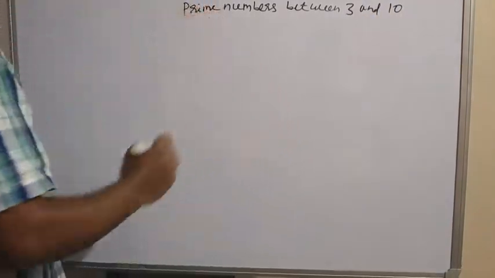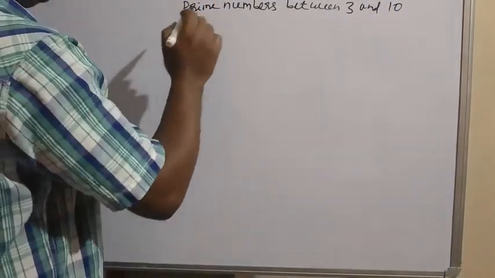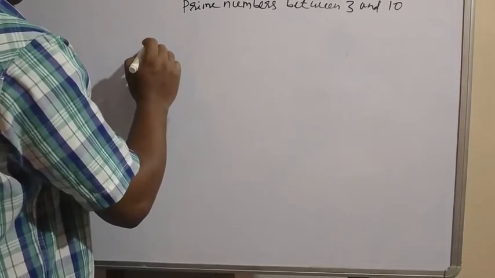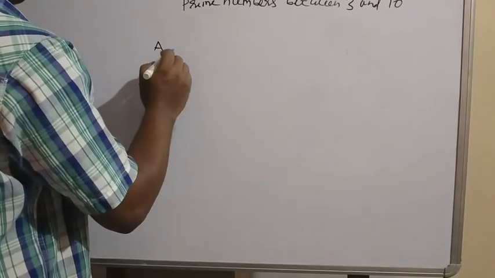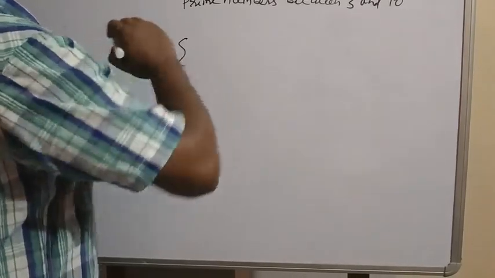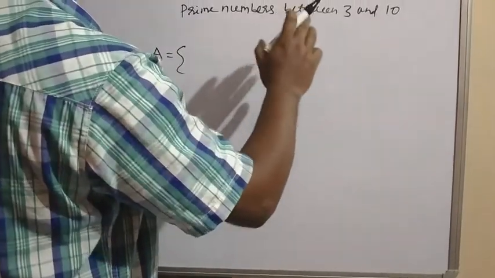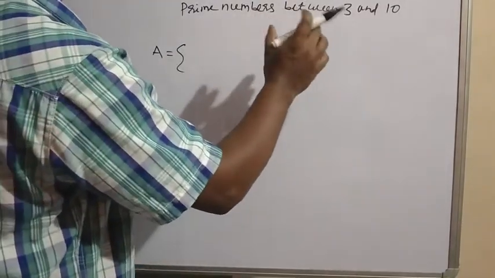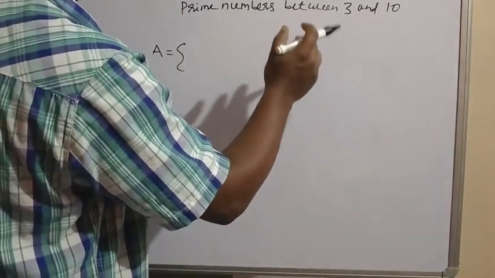In the roster form, first you give the name of the set, always a capital letter of the English alphabet. Suppose A, then curly brackets, and within the curly brackets you keep the prime numbers between 3 and 10. 3 is not included, because it says between.